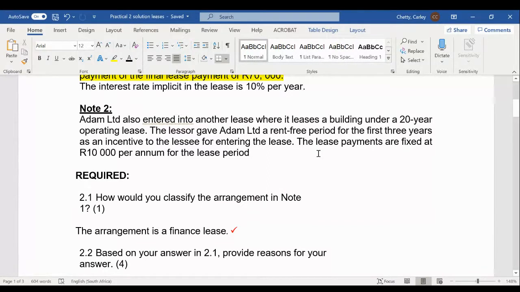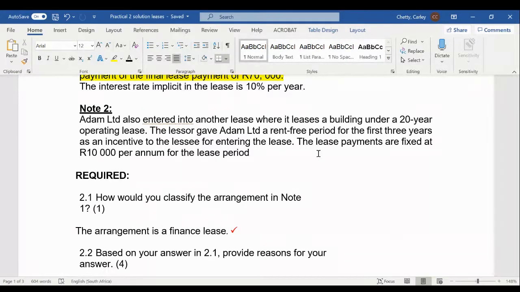Under an operating lease, we don't record the asset, we don't depreciate the asset, and we don't record a finance lease liability. However, we still have journal entries we need to process. Under an operating lease, we are simply renting this item, and the lessee will record the lease payments.